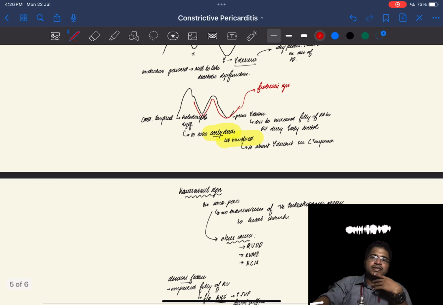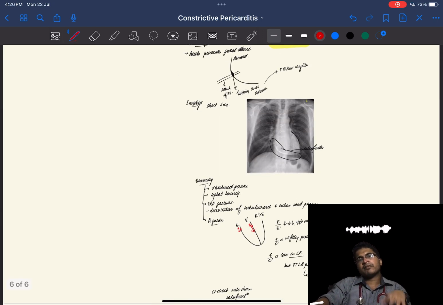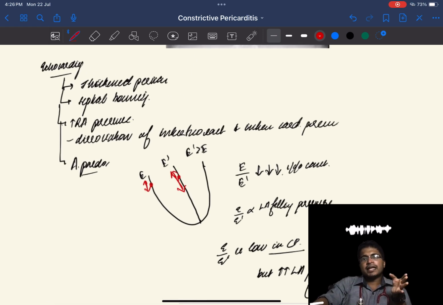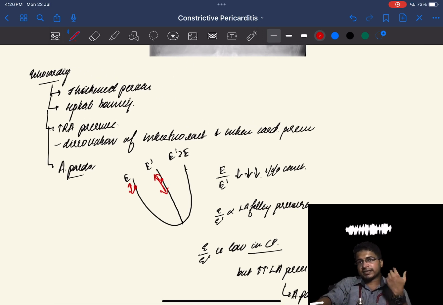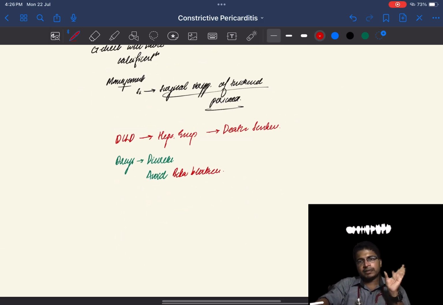Coming to the investigations, we will be having echocardiography and chest X-ray. Chest X-ray will be showing pericardial calcification. In echo, you have to look for increased right atrial pressure and annulus paradoxus. In terms of treatment, it is purely surgical. Surgical stripping of the thickened inelastic pericardium is the definitive treatment for constrictive pericarditis.